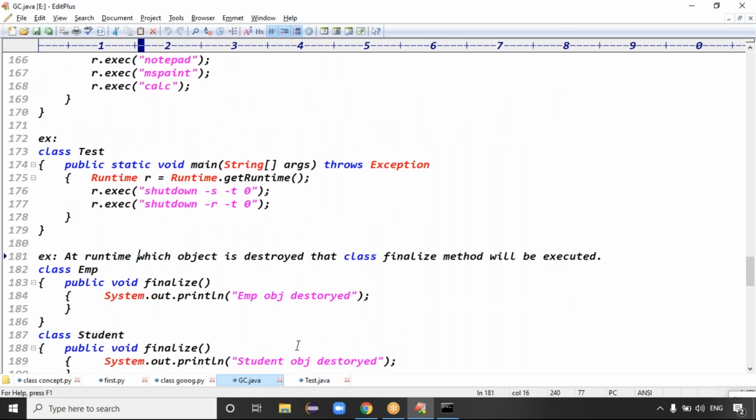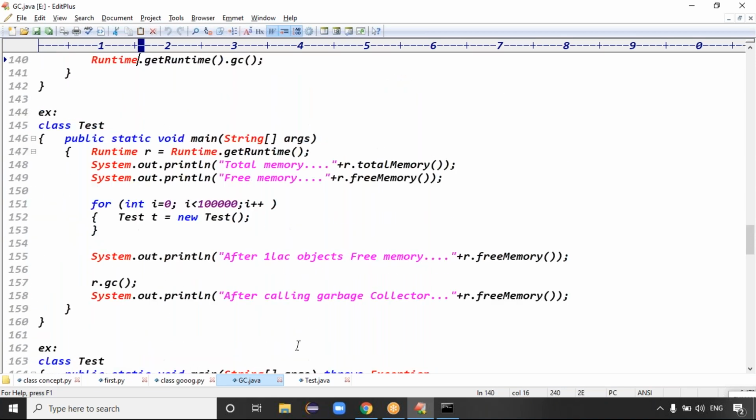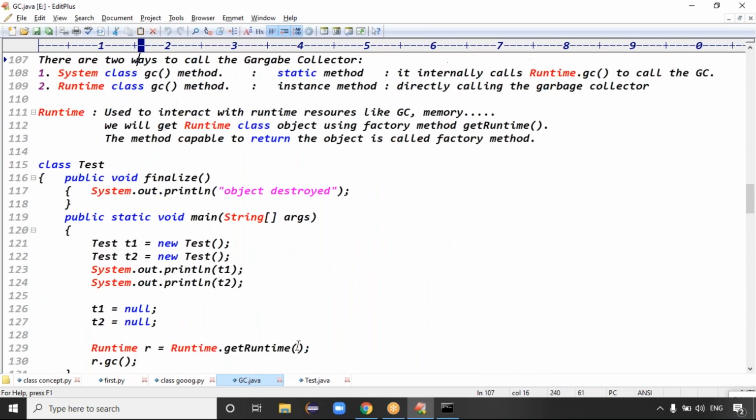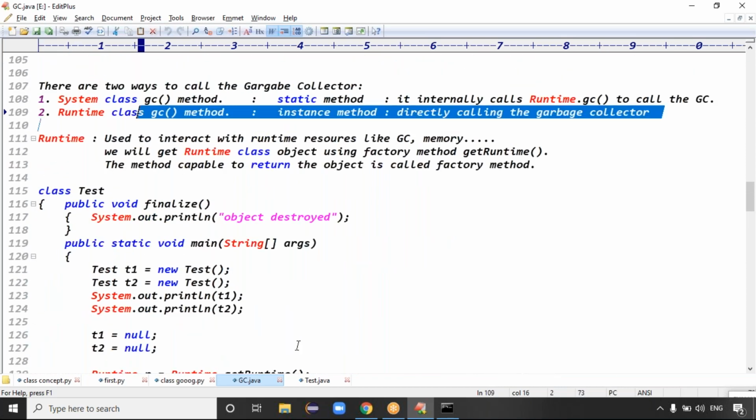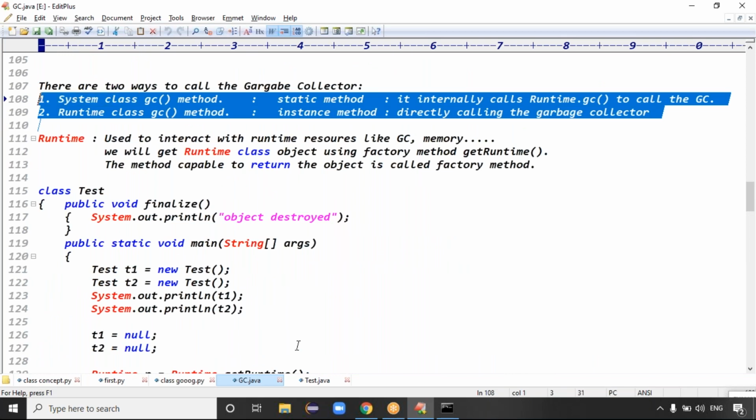I guess one point you can see here. How many ways can you call the garbage collector? Yesterday we saw one approach. Today we saw one approach: System class gc and Runtime class gc. Which one is the better approach here? Is it System class gc or Runtime class gc?